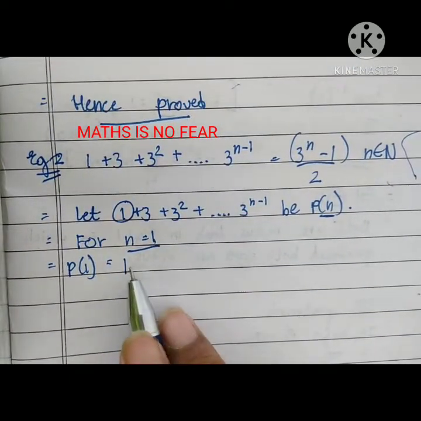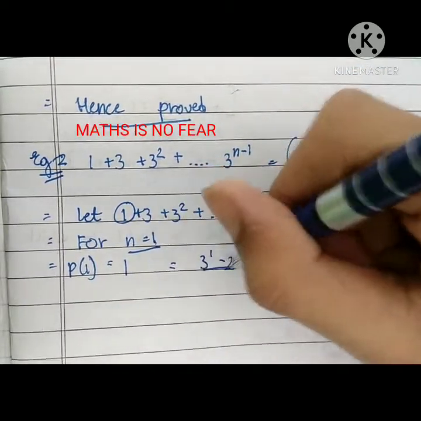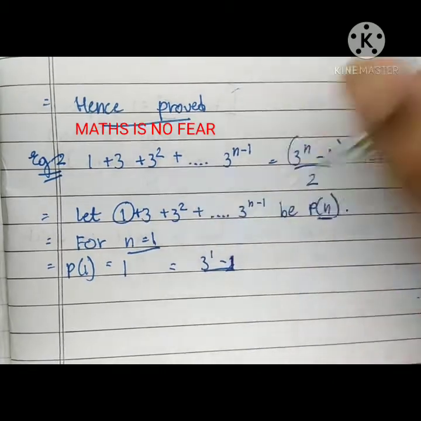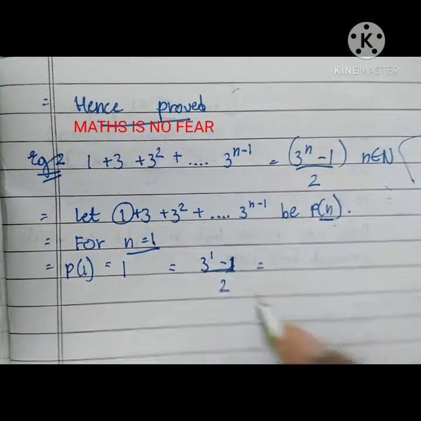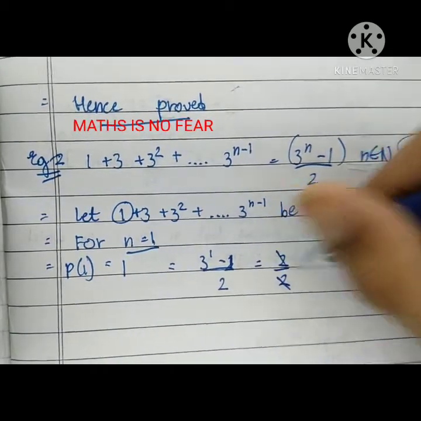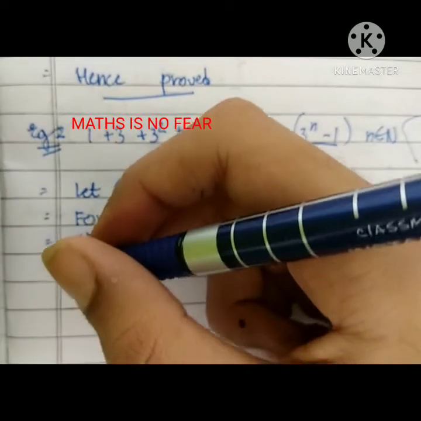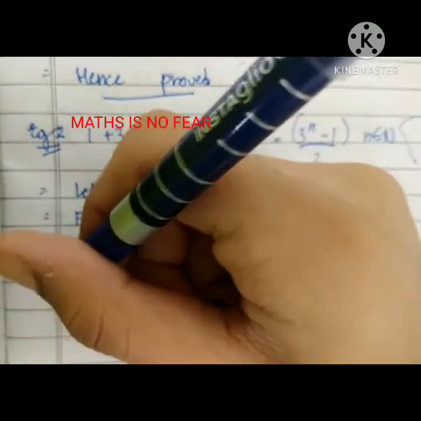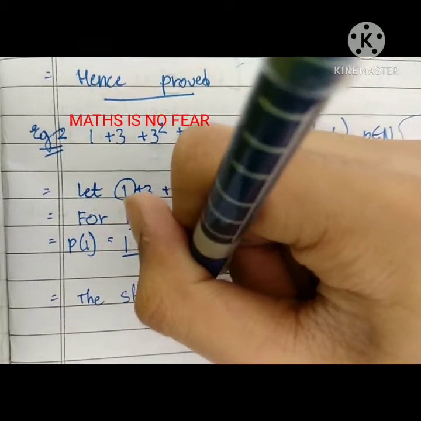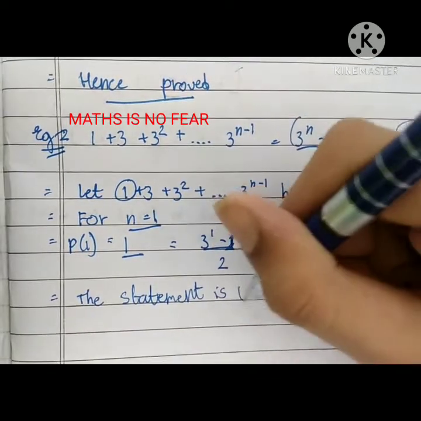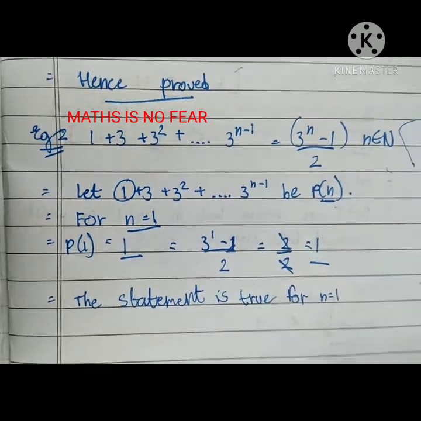Now let's substitute n = 1 in the formula also, which gives us (3^1 - 1)/2, which gives us 3 - 1, which is 2, and 2/2 is 1. So now 1 is equal to 1, right? So this statement is true at n = 1. The statement is true for n = 1.